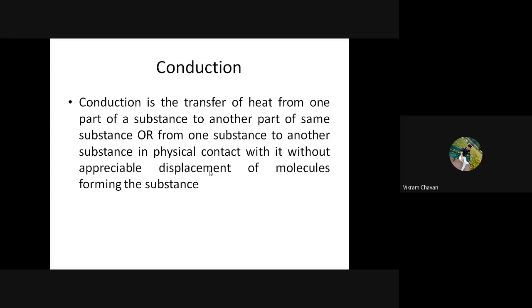Did everyone get the definition of conduction and what is meant by conduction? Understood everyone what is meant by conduction? Please note down the definition. This is the first mode of heat transfer. You can give the heading as modes of heat transfer. In that, give the first heading as conduction. So in that you can write down the definition.